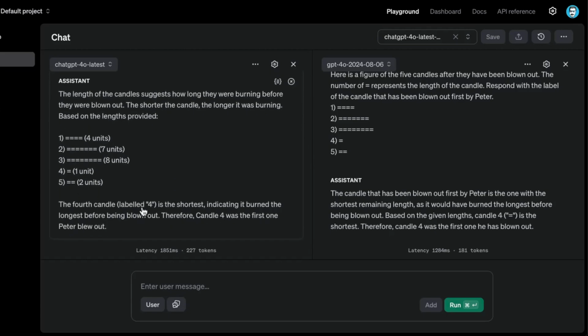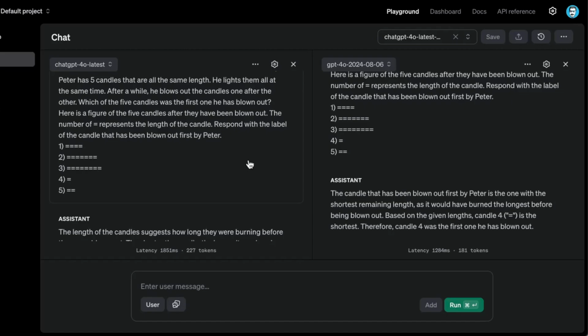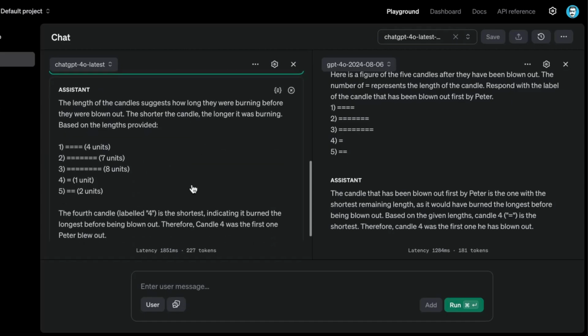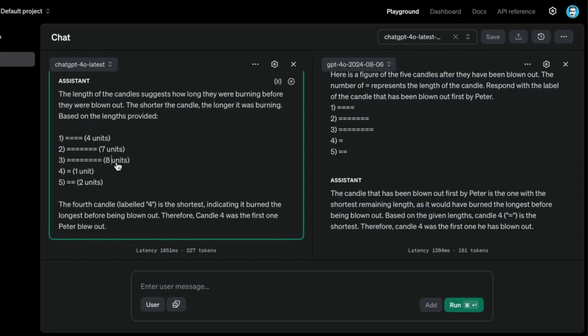The fourth candle is the shortest, it says, indicating it burned the longest before being blown out. Therefore, candle 4 was the first one that Peter blew out. The candle that was blown first is the longest here, which is 3. So the response should be 3, but they're responding with 4. So you can see it even has the units here, but somehow it confuses itself and it's predicting that it's the fourth candle because it burned the longest before being blown out.